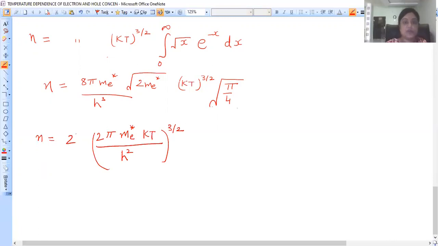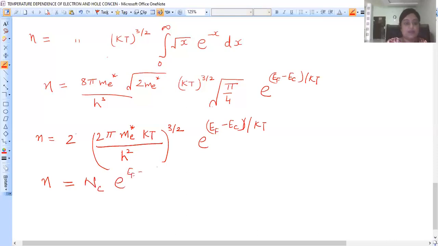One term is left here, I have missed it. It was one more term, that is Ef minus Ec over kT. So here I can write e raised to power Ef minus Ec over kT. This is the expression for small n. It can be written as Nc e raised to power Ef minus Ec over kT. So this is your n equation.